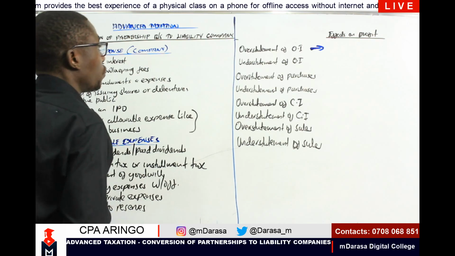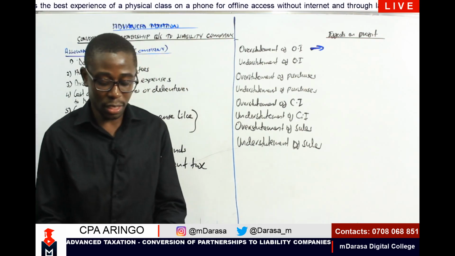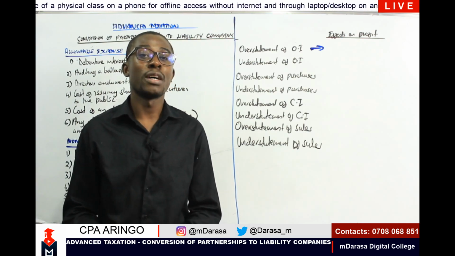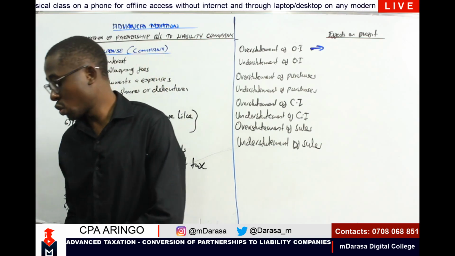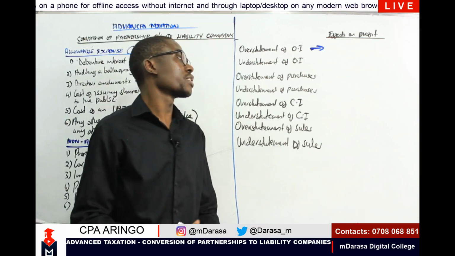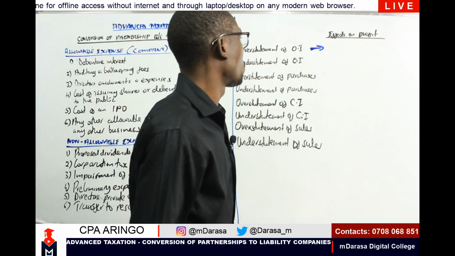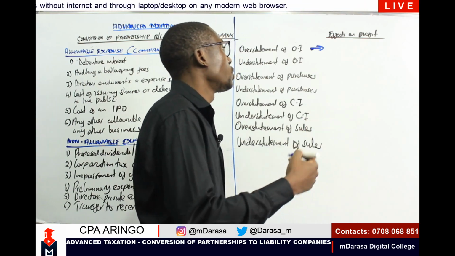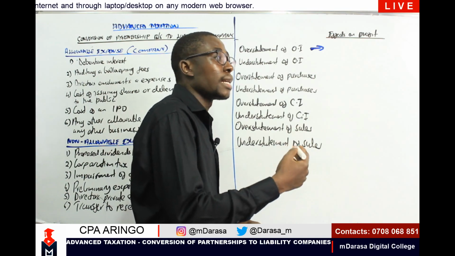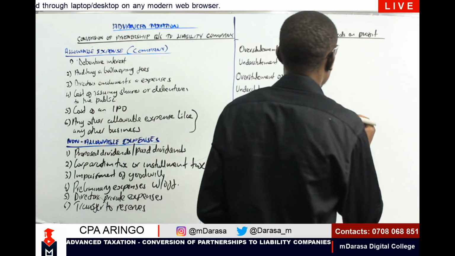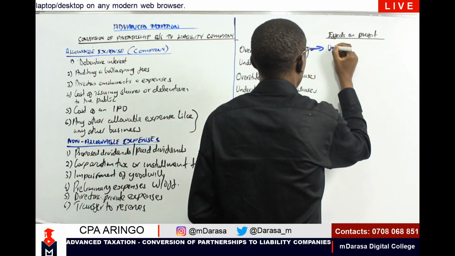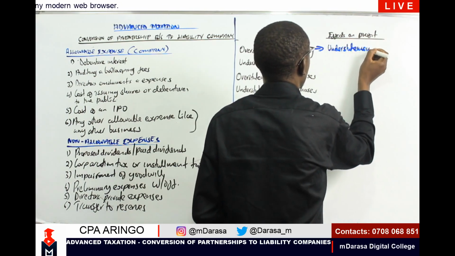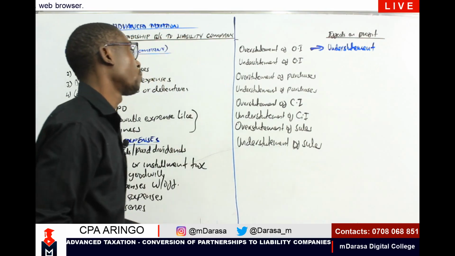In the event that we've overstated our opening inventory, what we've done is overstate our cost of sales. And if our cost of sales is overstated, the impact on the profit will be what? It will reduce our profit, meaning that it will lead to understatement. It will undercast our profit. So the effect on the profit will be understatement of profit.